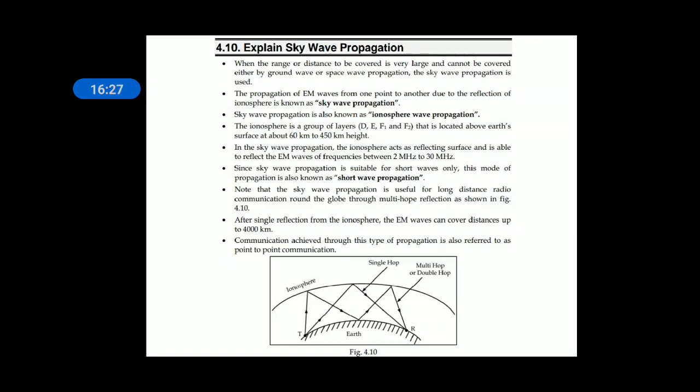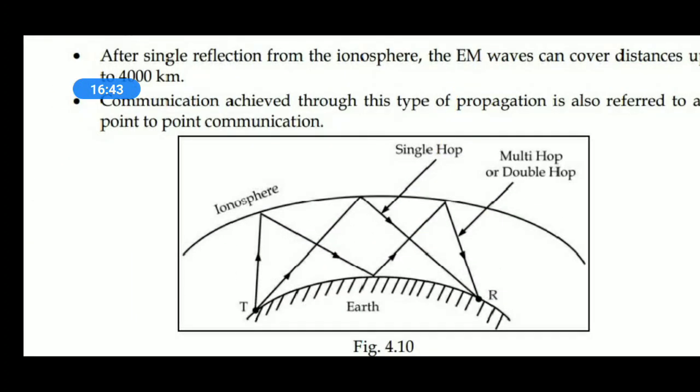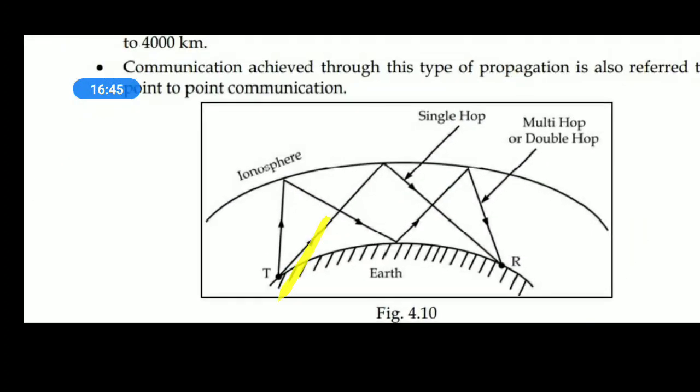After a single reflection from the ionosphere, the EM waves can cover a distance of up to 4000 kilometers. So the coverage of the EM waves by skywave propagation is up to 4000 kilometers in a single hop. This is called single hop.